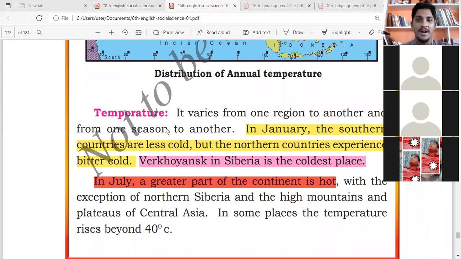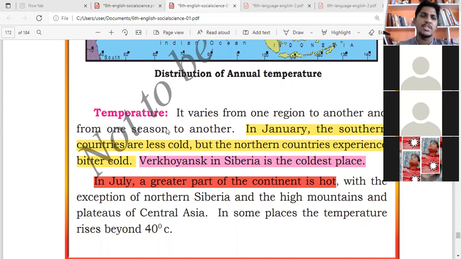In a thermometer, we check your temperature. The same thing. The temperature of the earth, the temperature of a location is also very important. In the Asia continent, the temperature of India is not the same as the temperature in Russia. It's not only you who have temperature; different places also have different temperature.